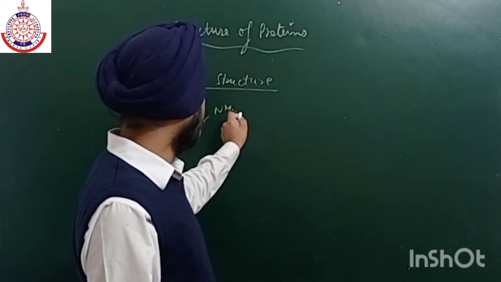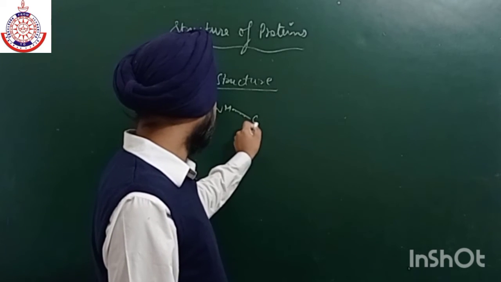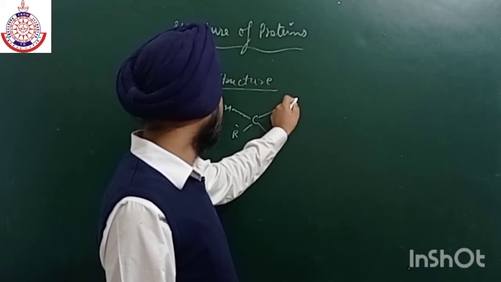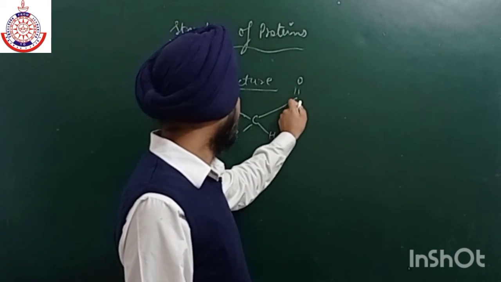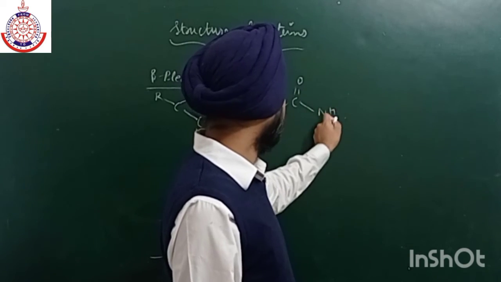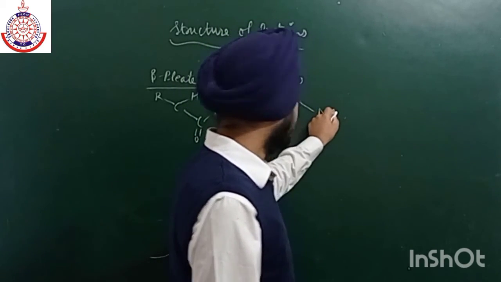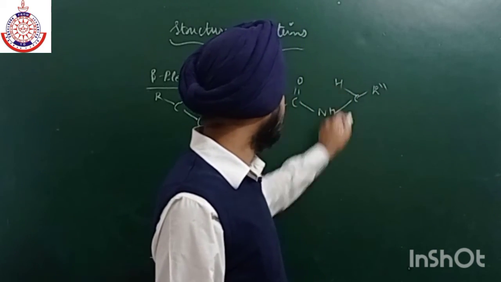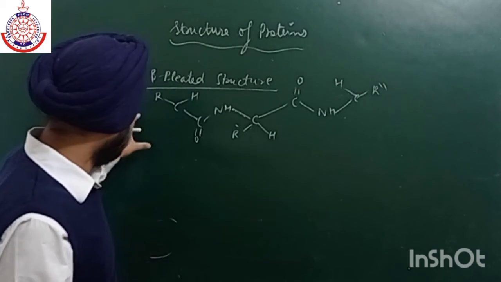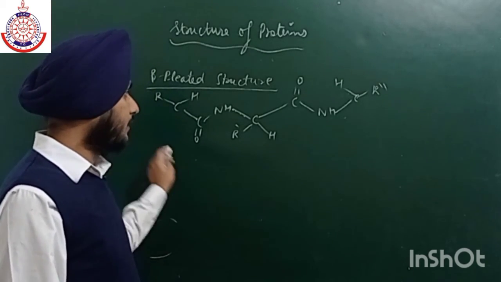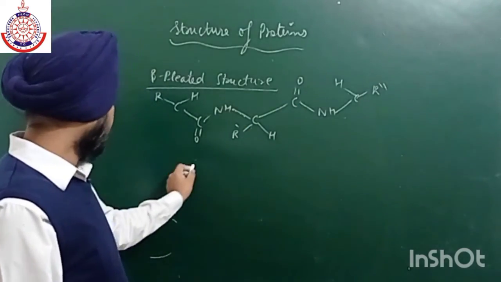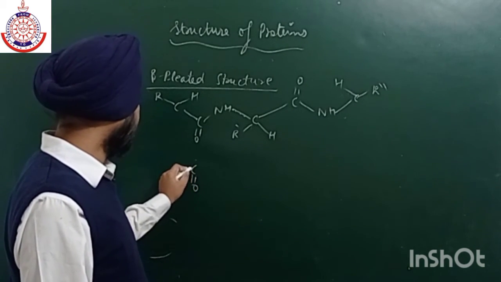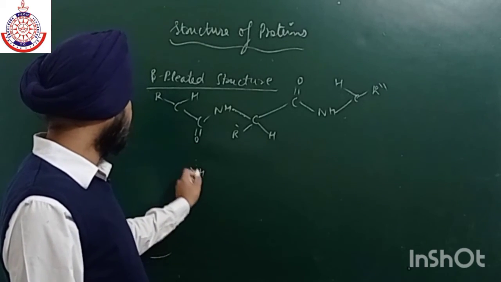Similarly, this is again bonded with the other group R dash H. Then we again have C double bond O, NH, and it is again attached with some other group, C R double dash H. If we have a large number of such arrangements, they are arranged in such a way that hydrogen bonding takes place.